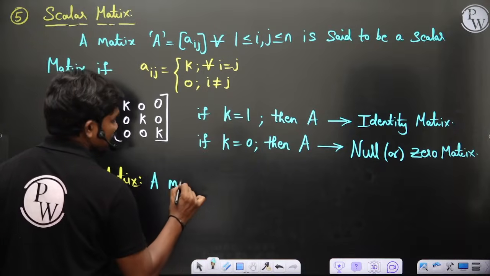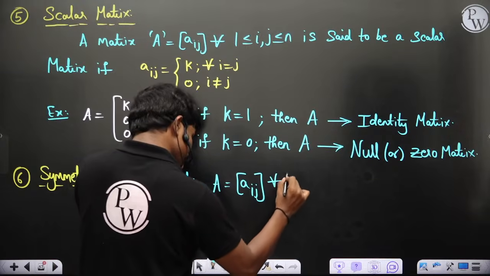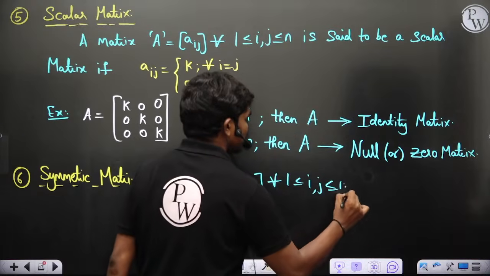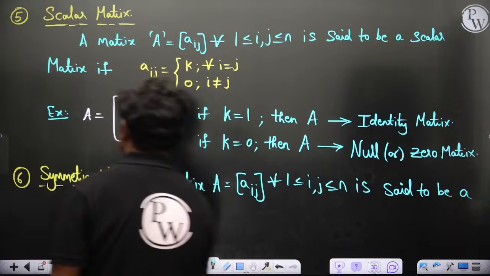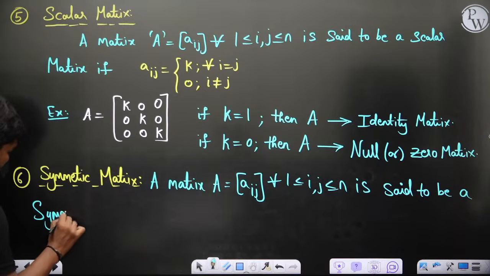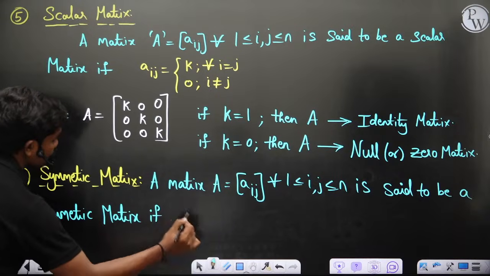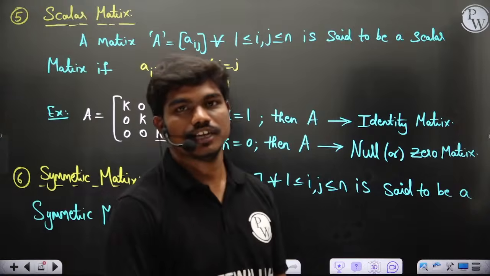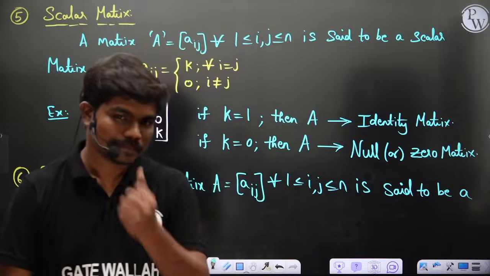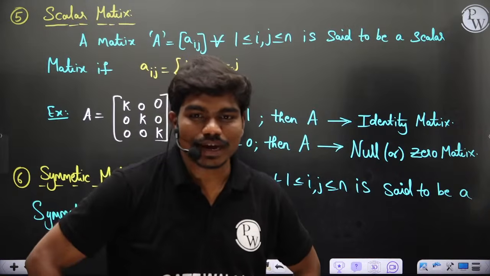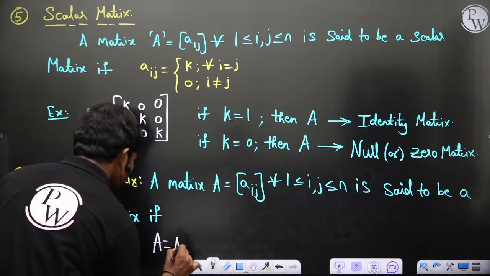A matrix A equal to Aij for all 1 less than or equal to i, j less than or equal to n is said to be a symmetric matrix if... when do you call the matrix a symmetric matrix? Transpose of a matrix is itself, fine. Okay, I agree. A equal to A transpose.